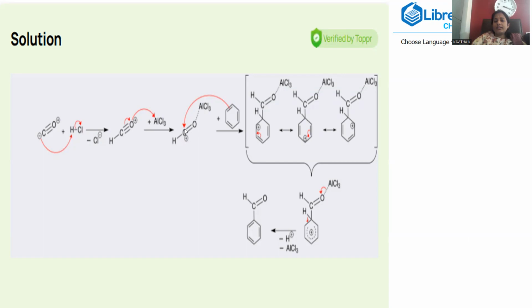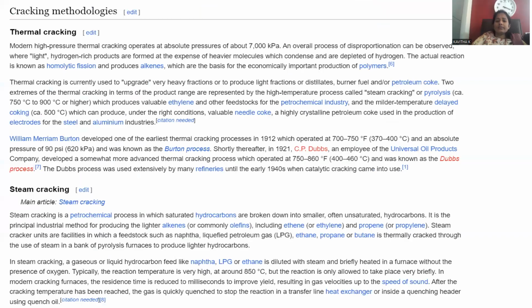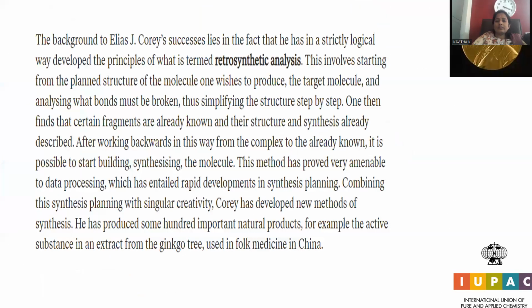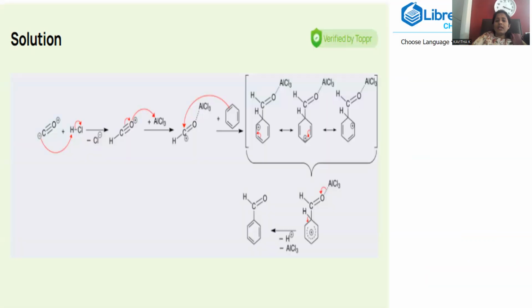So here you can notice the electrophilicity over the carbon. Benzene is highly rich in electrons, a 6 pi electron system lying above and below the plane, so that the electron cloud is revolving around the benzene ring. This carbon has high susceptibility to bind with this benzene. This is the way carbon forms a new bond with the benzene ring, with the origination of the carbocation.